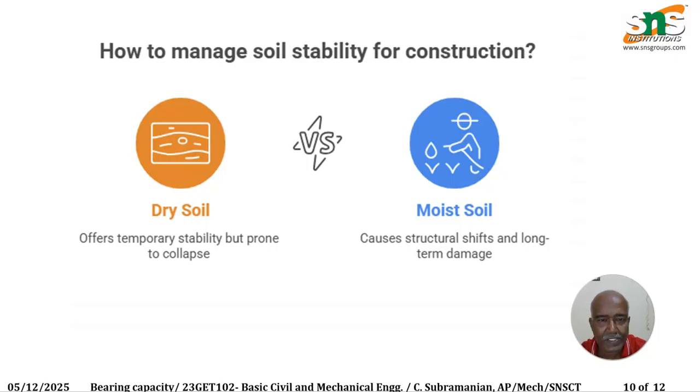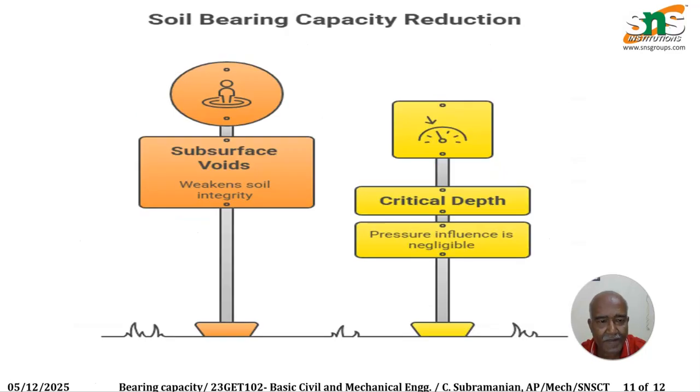To manage all these soil stabilities: dry soil offers temporary stability but is prone to collapse itself, whereas moist soil causes structural shifts and long-term damage. So to manage the stability of construction, we have to provide for subsurface voids and the critical depth itself. With these measures, soil bearing capacity reduction must be reduced.